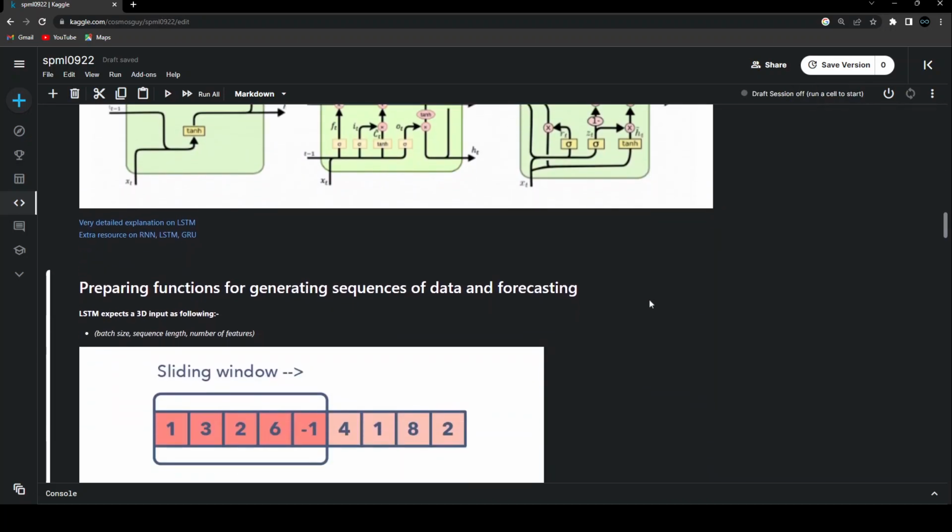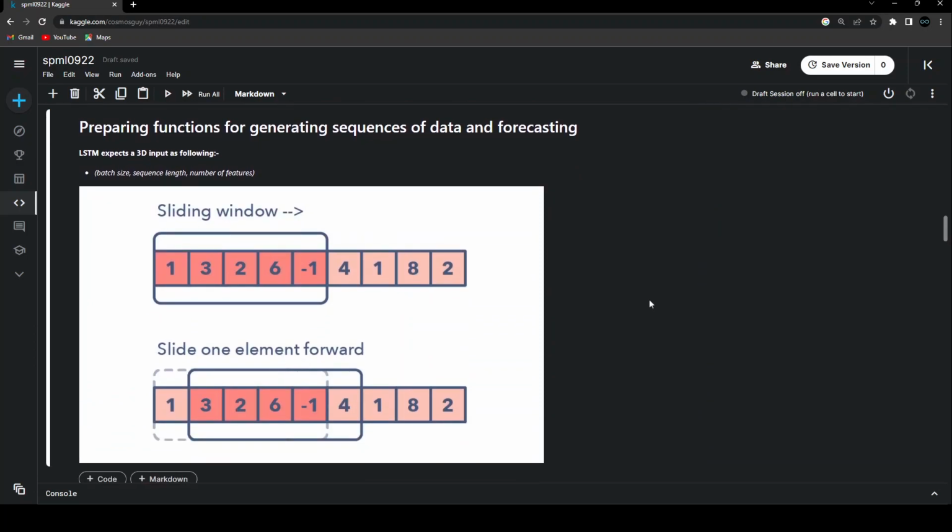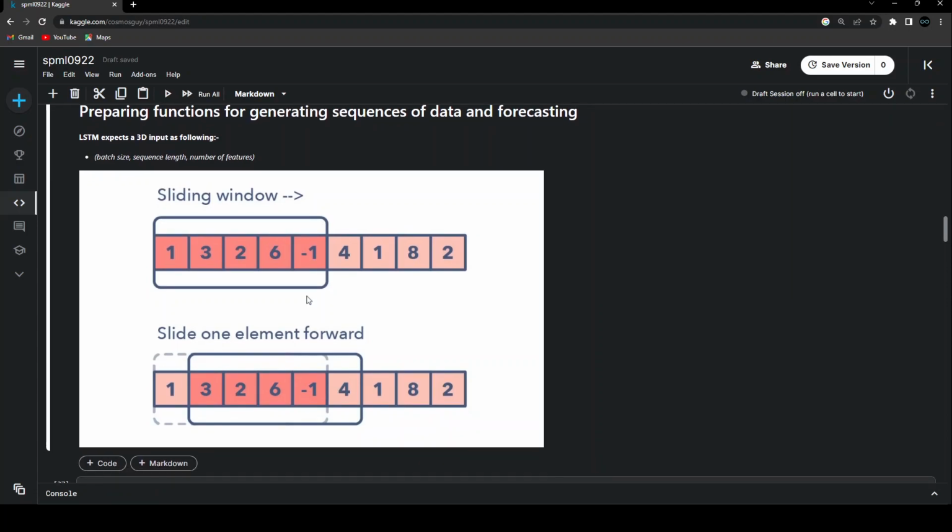Let us now go ahead and understand how we can transform the data that we are having into the format that LSTM will be able to understand. One thing that we need to keep in mind is that LSTM layers expect a three-dimensional input. And currently what we are having is a one-dimensional input, something similar to what we can see in this image. So we first need to understand how LSTM actually learns to forecast the data depending on the previous data. We'll be talking about this, and based on this, we'll be able to convert this one-dimensional array into a three-dimensional array.